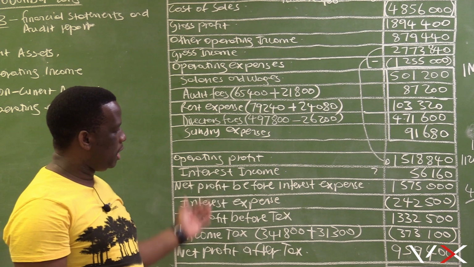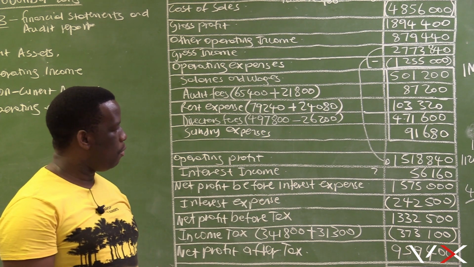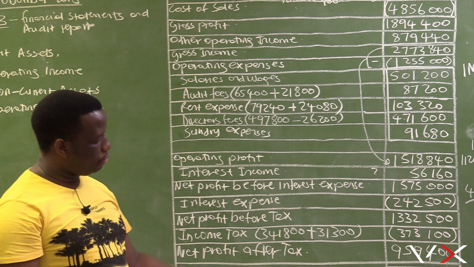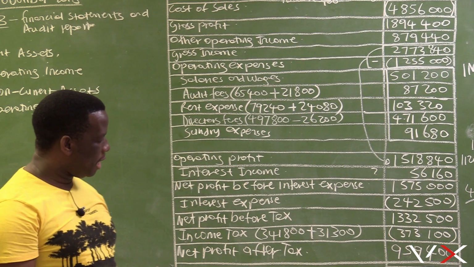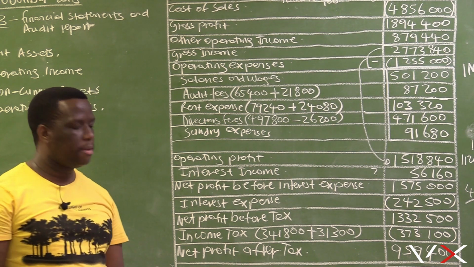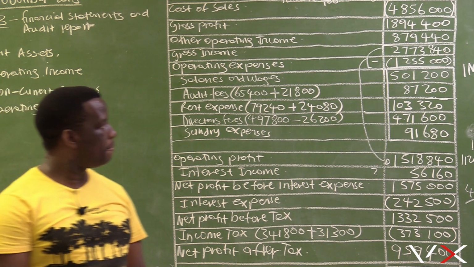But if you see that there is an amount that has been omitted, or an amount that is not given, you need to skip that amount. You go down to the final answer and you work backwards. You will be able to solve for the missing amount. Thank you.